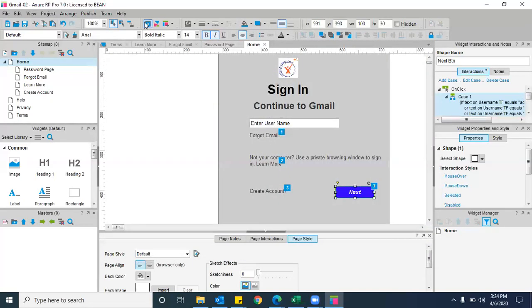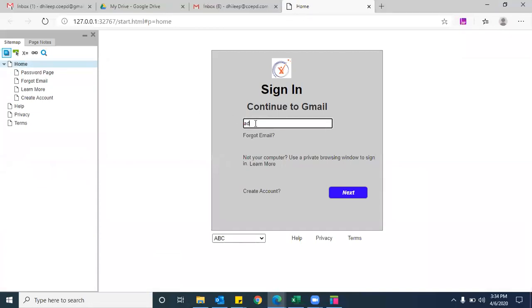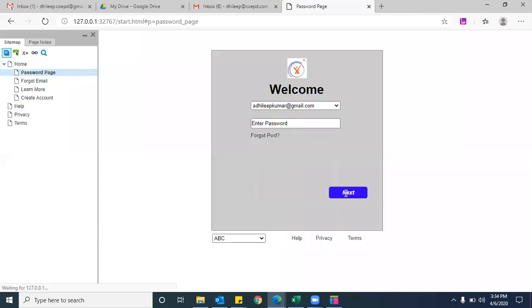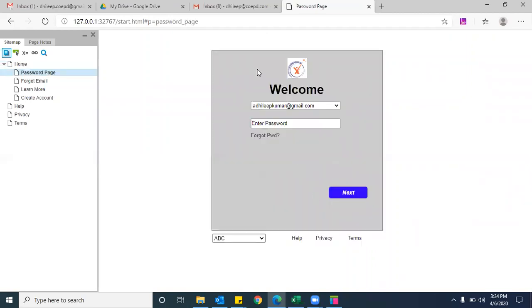Now let's see whether admin and all these are accepting or not. Now I'm entering admin@coepd.com. Now it is going, right? And Shrinu, what is your email ID? Shrinu279@gmail.com. Let's say if I remove part of it, see, it is not working, right? If I enter the complete username, it will go to the next page. Is that clear now? Yes, sir.